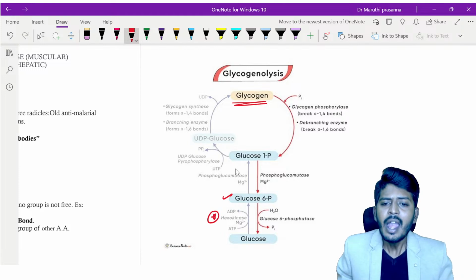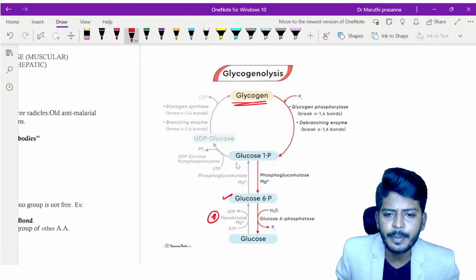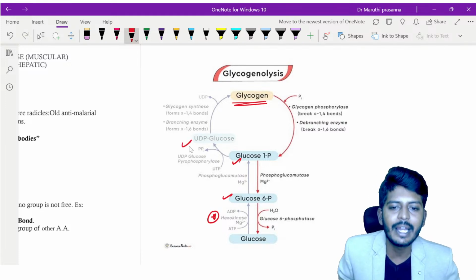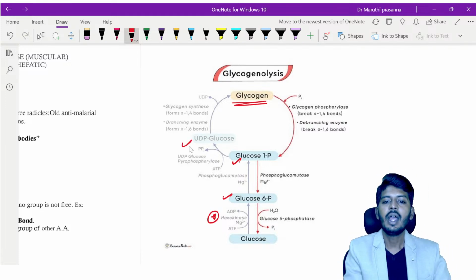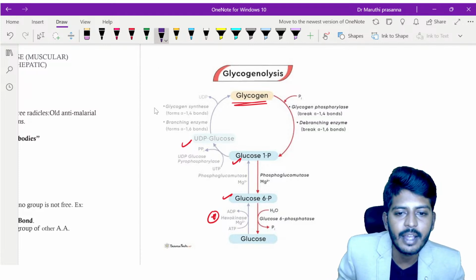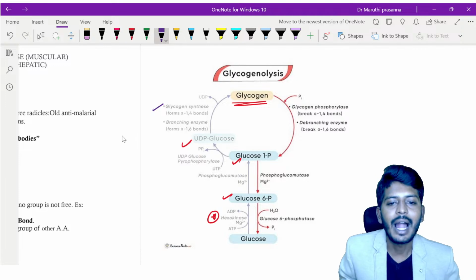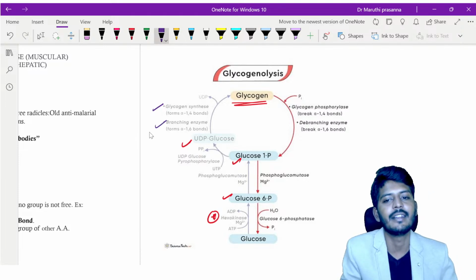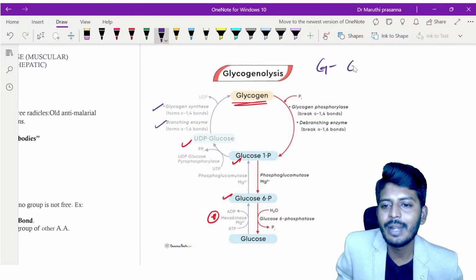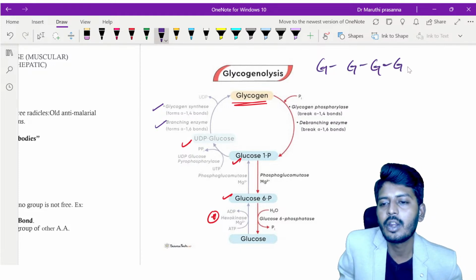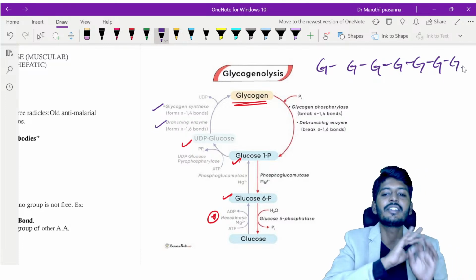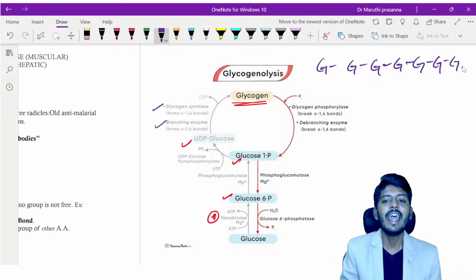Now, glucose 6 phosphate will get converted into glucose 1 phosphate. This glucose 1 phosphate will get converted into UDP glucose. Now, UDP glucose, my dear student, undergoes the influence of two enzymes. One is glycogen synthase and the other is branching enzyme. Glycogen synthase will add one glucose to another glucose to another glucose. It will create a linear chain.